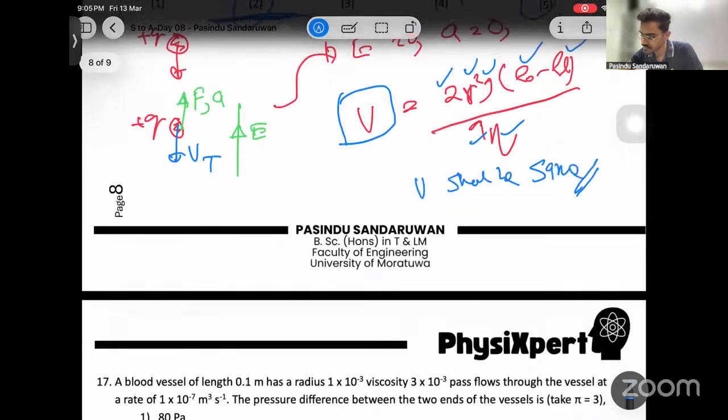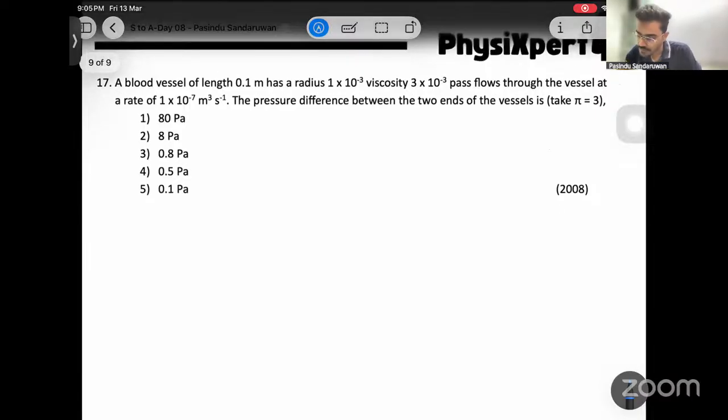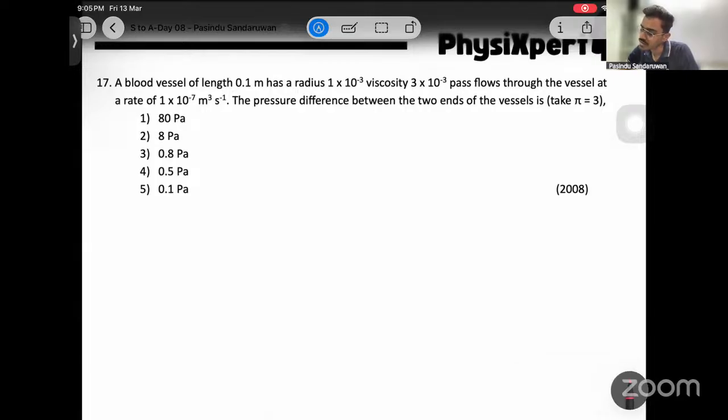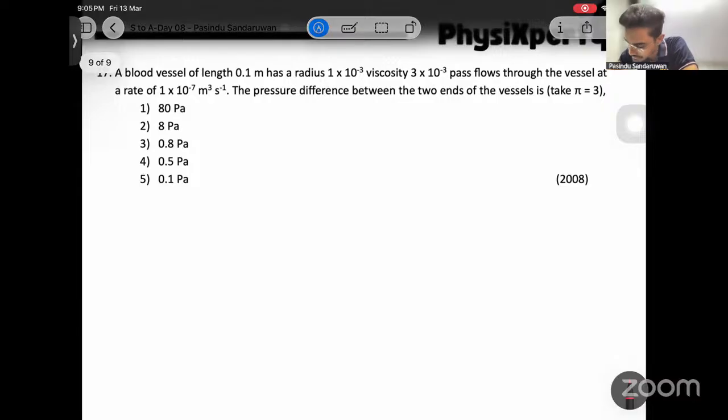Next. A blood vessel of length 0.1 meters has a radius of 1 times 10 to the minus 3, viscosity 3 times 10 to the minus 3. Blood flows through the vessel at a rate of 1 times 10 to the minus 7 cubic meters per second. The pressure difference between the two ends of the vessel is? Take pi equals 3. A small blood vessel can be assumed as a small capillary tube. Then we can apply Poiseuille's equation and simplify.